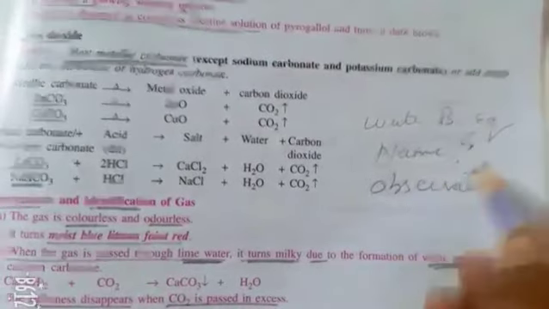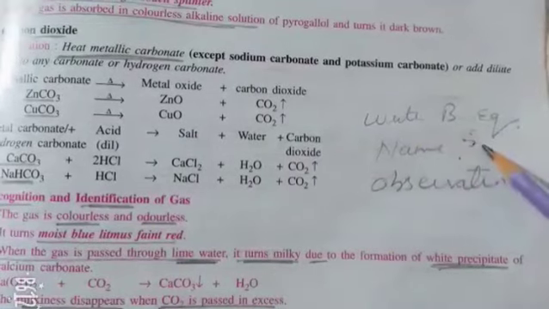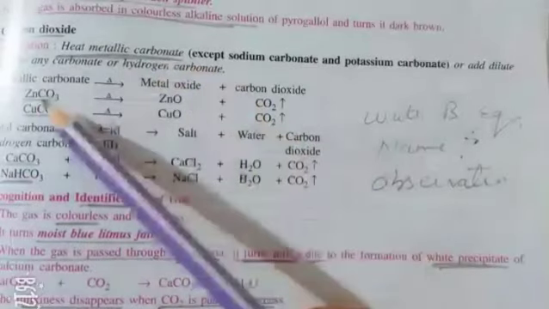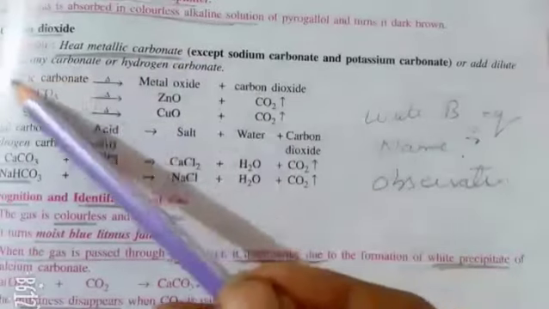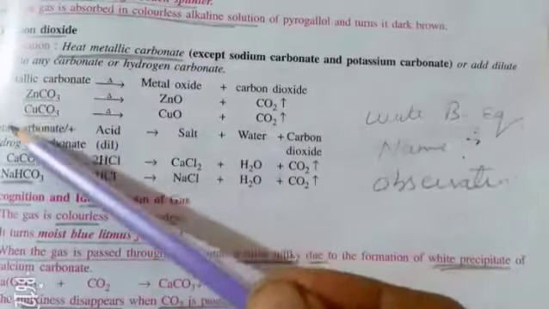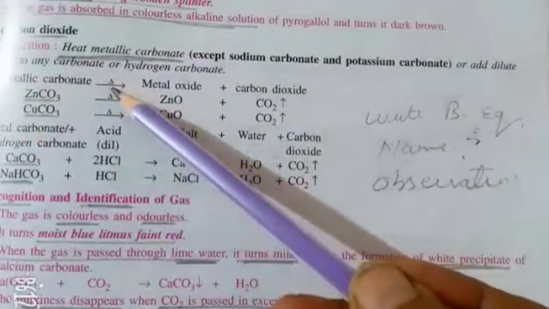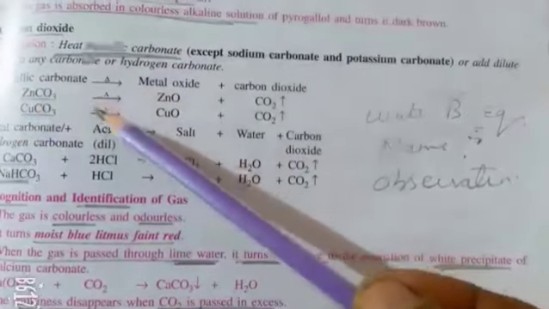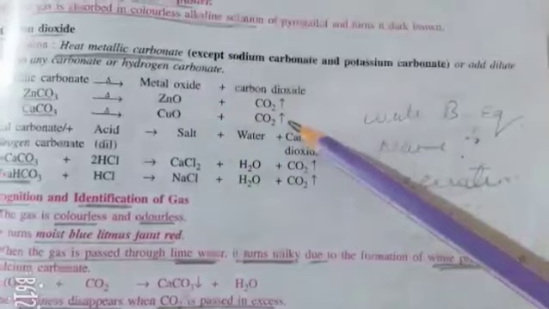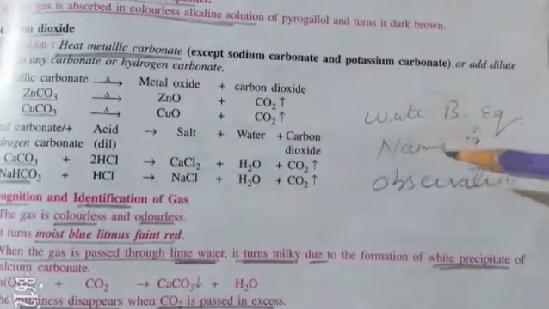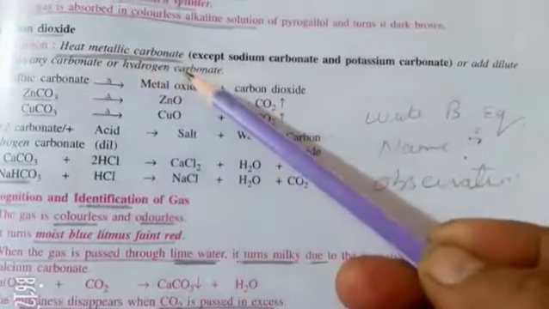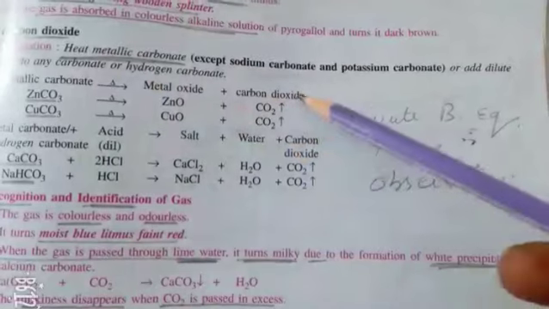So here also, if the question is write a balanced equation, it can be like this: write a balanced equation when a metallic carbonate is heated, or zinc carbonate is heated, or copper carbonate is heated. So you should know the chemical formula. You have to learn the chemical formulas, and this delta represents the symbol of heat. You have to write a balanced equation, that is, zinc carbonate on heating gives metal oxide and carbon dioxide. Now if the question is name the gas evolved when a metallic carbonate is heated, simply the answer is carbon dioxide gas will evolve.